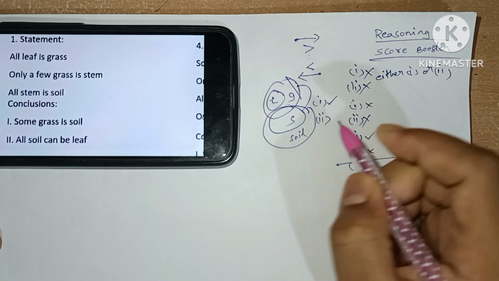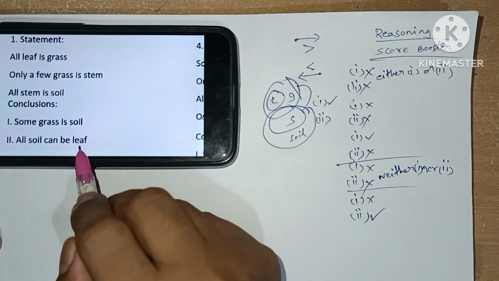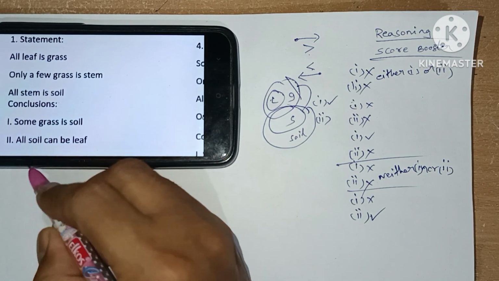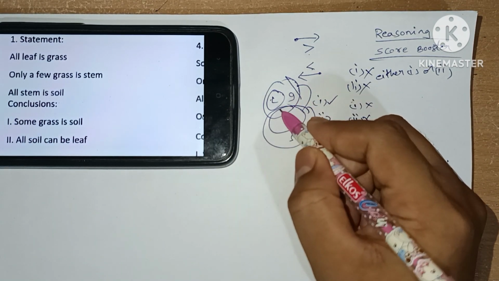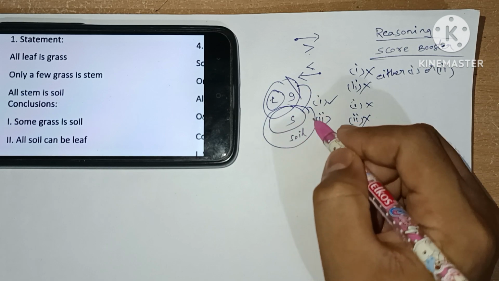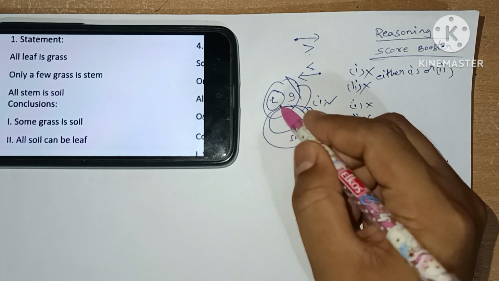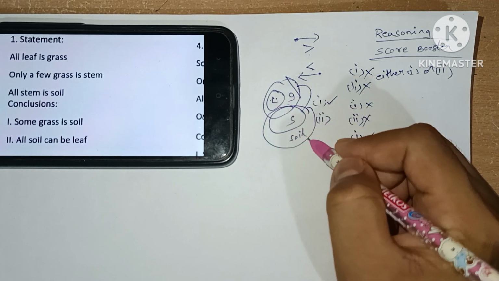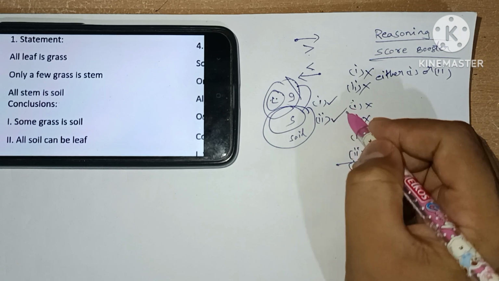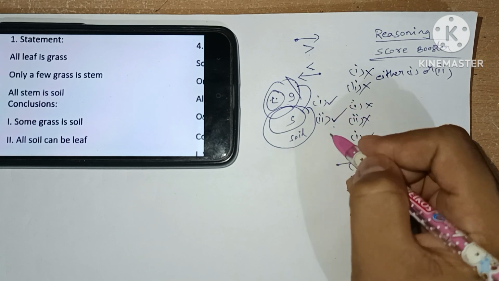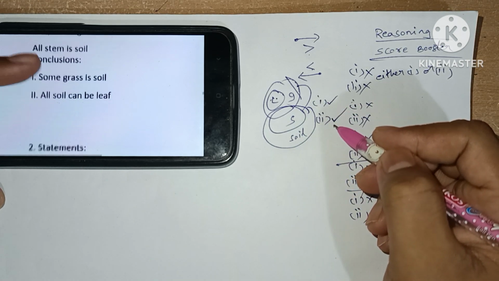Let's see the second conclusion, all soil can be leaf. Can we place all soil inside leaf? As it is possible, the second conclusion will be true. Both 1 and 2 are true here.